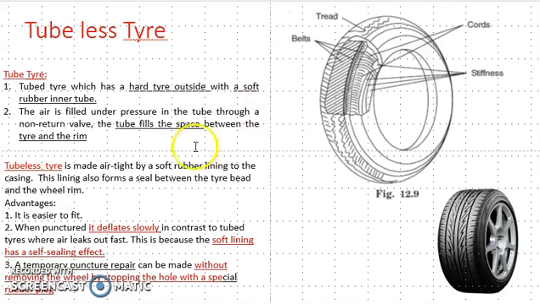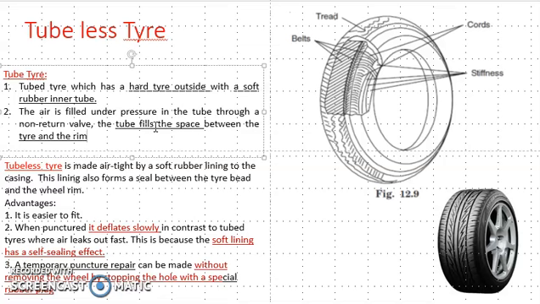Once the pressurized air is filled inside the soft inner rubber tube, it fills the space between the tire and the rim. Okay, I think you understood the tube tire.